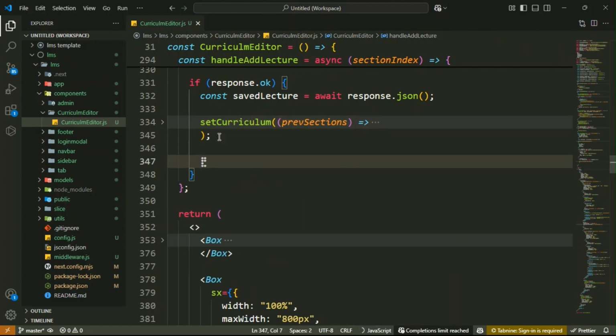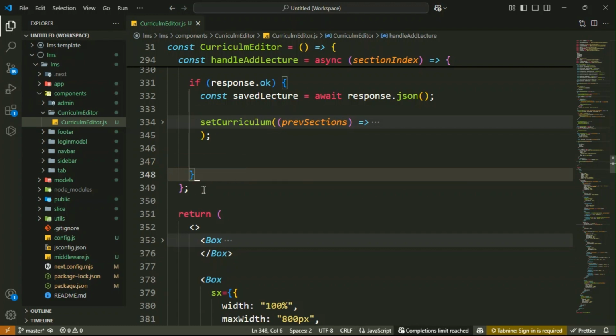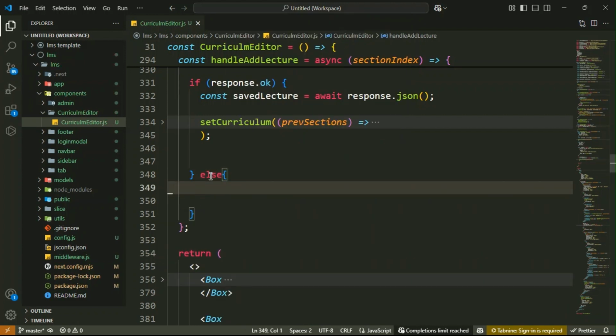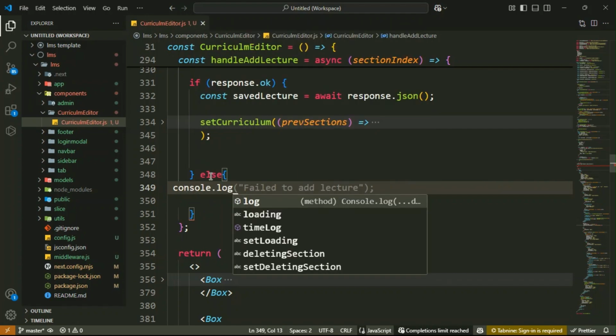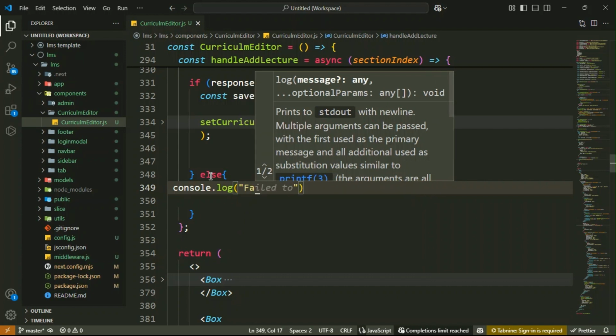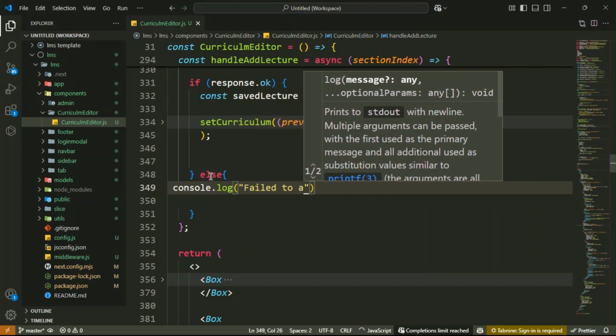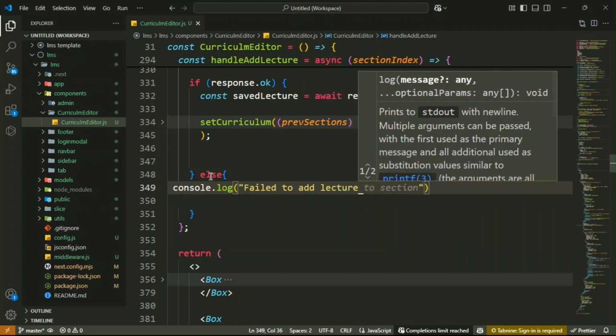Okay, then after that we will check the else condition. Inside the else, just log an error message if the request failed. So here you have to run console dot log: failed to add the lecture. Failed to add lecture. Okay, got it.